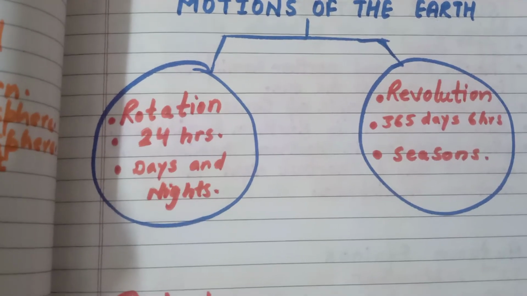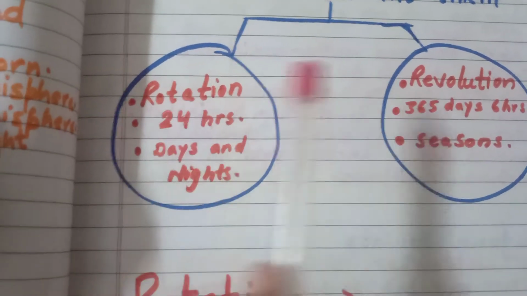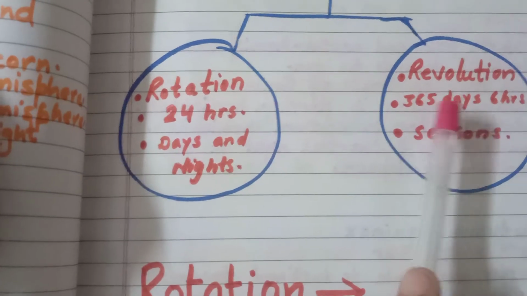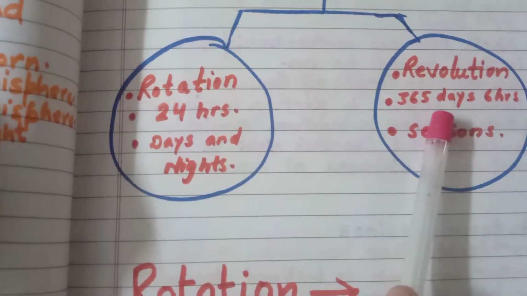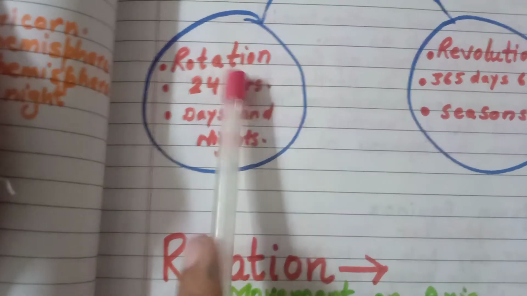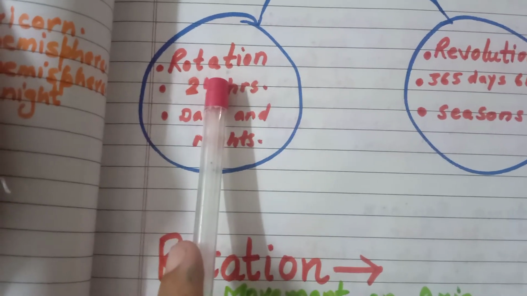Planets have two types of motions or movements: rotation and revolution. The movement of the earth or any planet around the sun in a fixed path is known as revolution. The spinning movement of the earth on its axis is known as rotation. Let us know more about rotation.